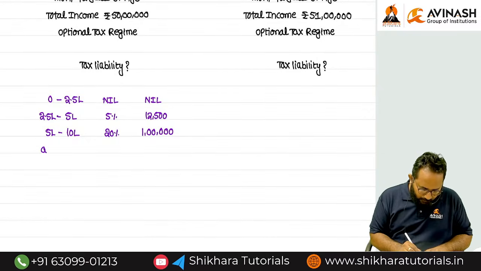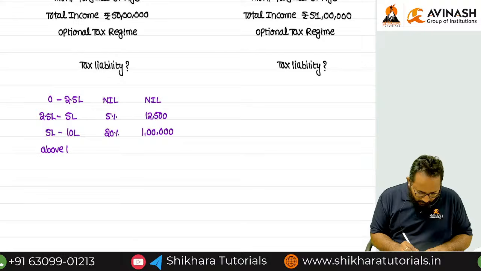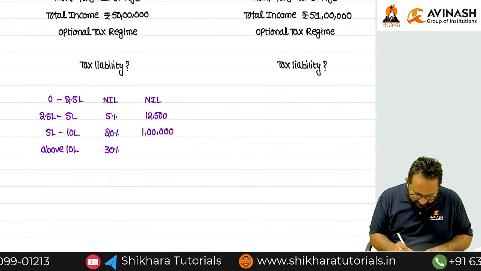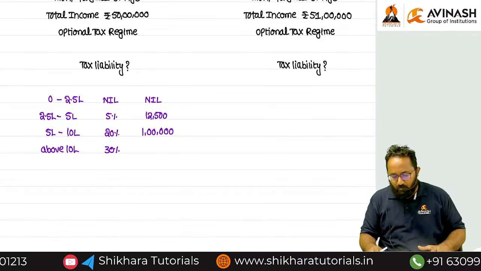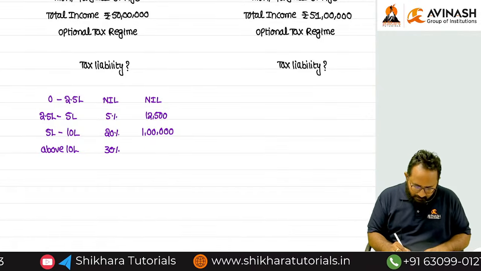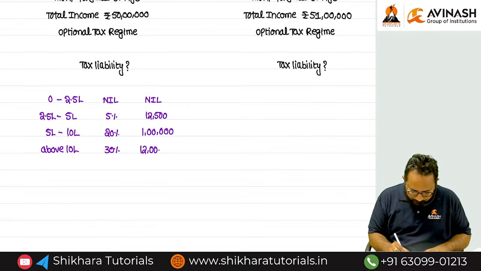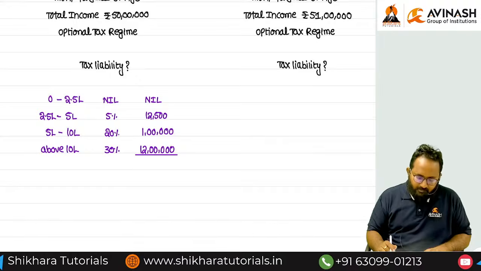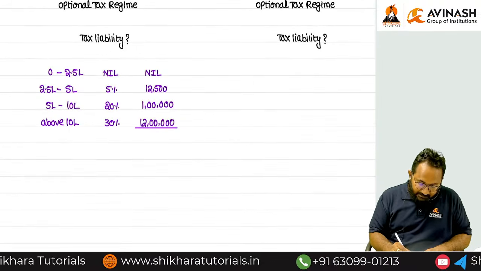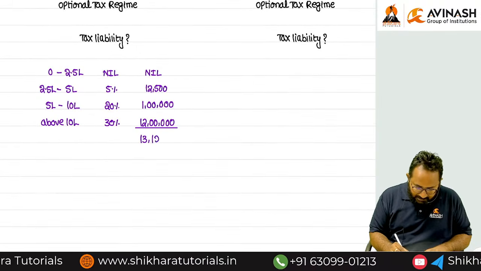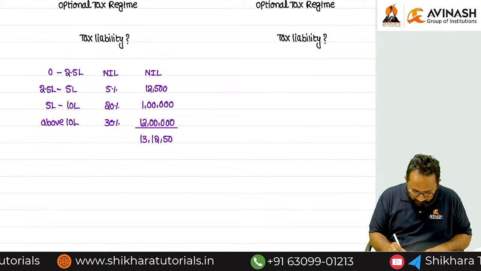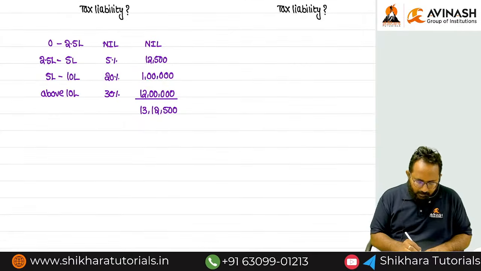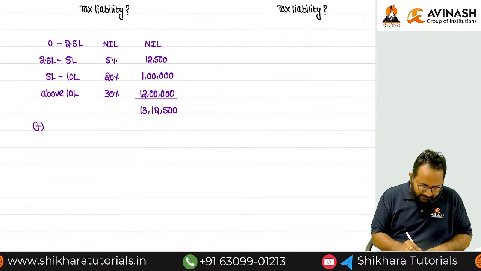Okay. Above 10 lakh, what is that income in this example? 40 lakh. 40 lakh into 30%, how much? 12 lakh. So the income tax liability is 13 lakh 12,500. After computation of income tax liability, we have to add surcharge.